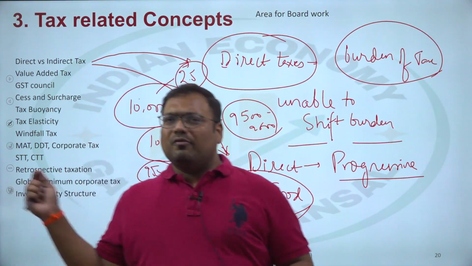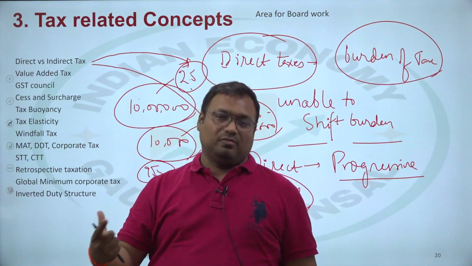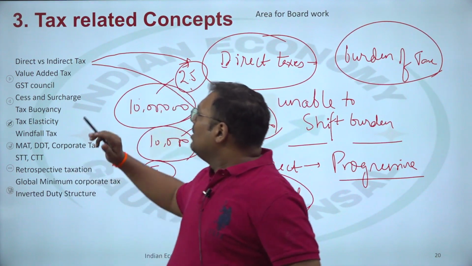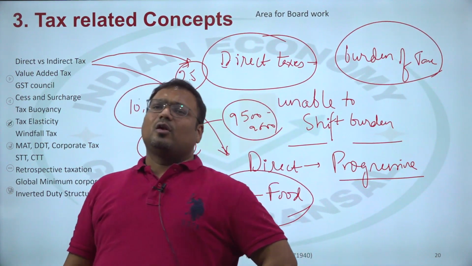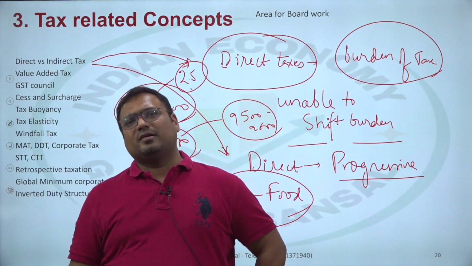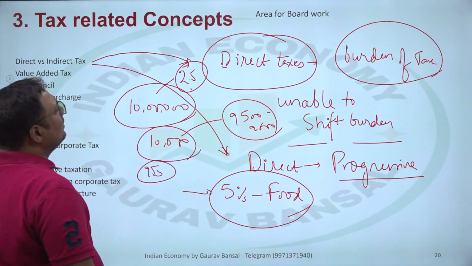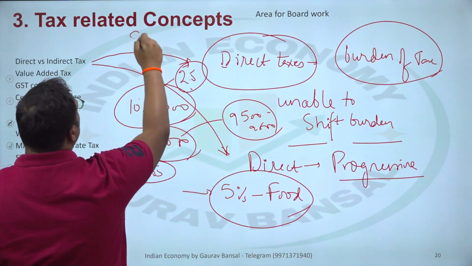Okay? Later on I will discuss how we can make indirect taxes progressive also, in the GST topic later on. Now, I hope this direct versus indirect taxes are clear here. Now, examples of direct and indirect tax. Which of the tax is direct, which of the tax is indirect? So, think about it. A very tough option here is stamp duty.